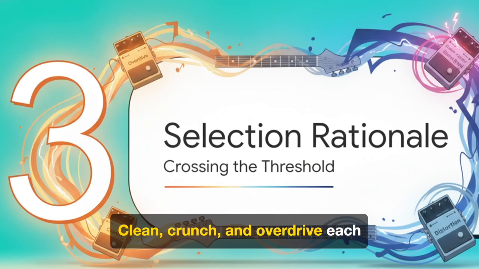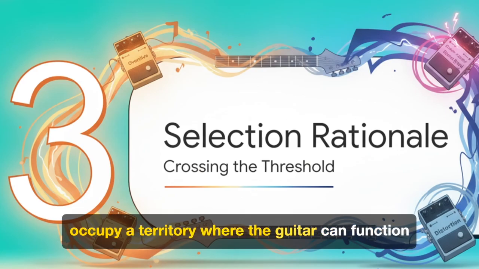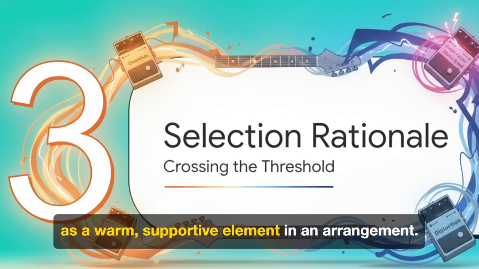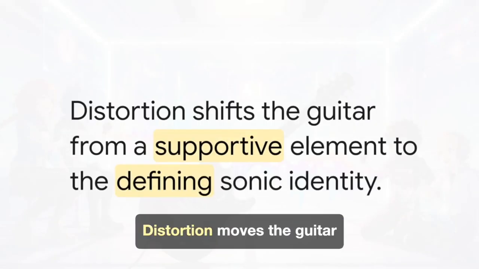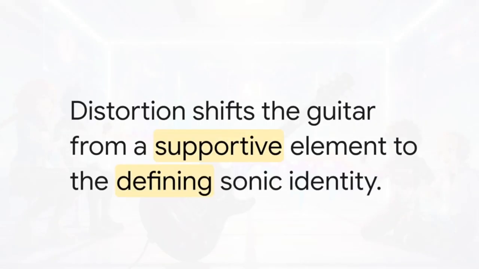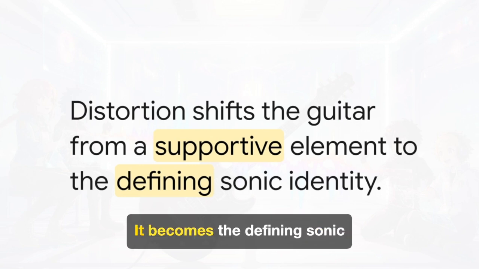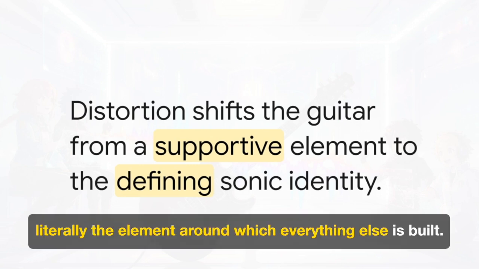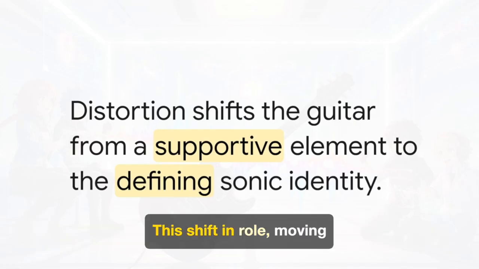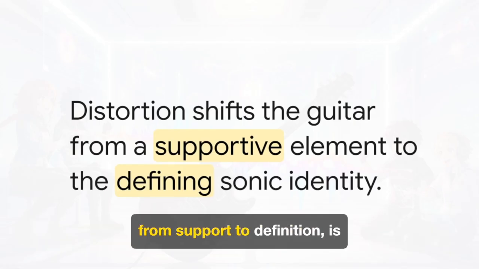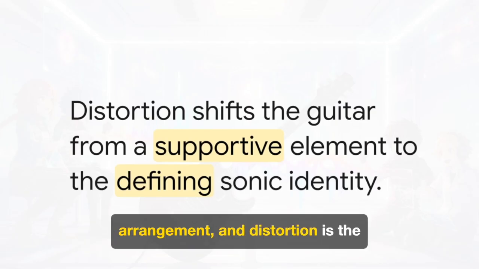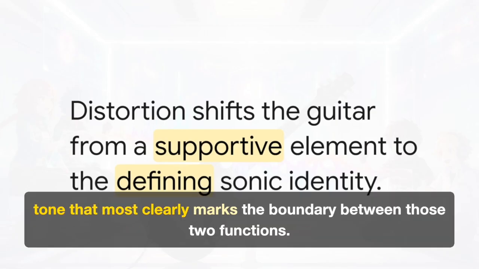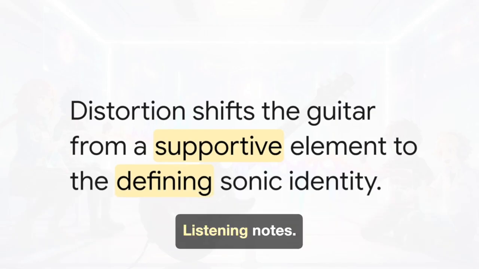Clean, crunch, and overdrive each occupy a territory where the guitar can function as a warm, supportive element in an arrangement. But here is the absolutely crucial point. Distortion moves the guitar into a totally different role. It becomes the defining sonic element of the arrangement, literally the element around which everything else is built. This shift in role, moving from support to definition, is one of the most important observations about AI arrangement, and distortion is the tone that most clearly marks the boundary between those two functions.